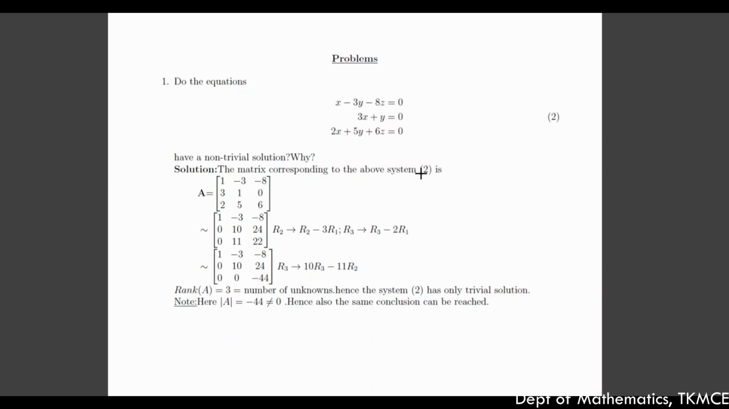The matrix corresponding to this system is A equal to [1, -3, -8; 3, 1, 0; 2, 5, 6]. This is the augmented matrix. This itself is a coefficient matrix because the right hand side values are just equal to 0. Now reduce this to echelon form.